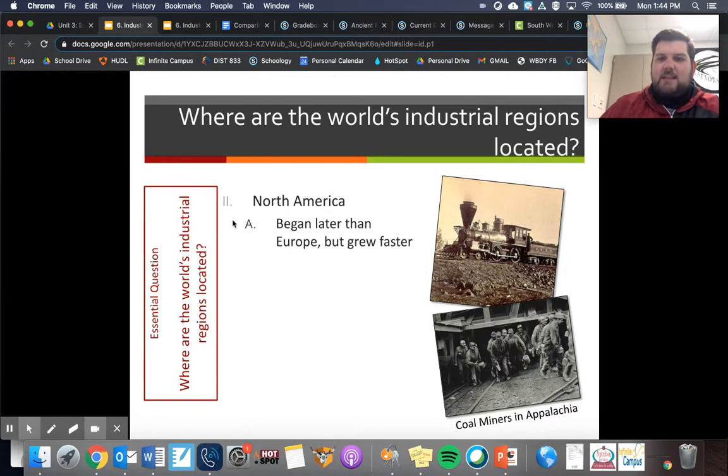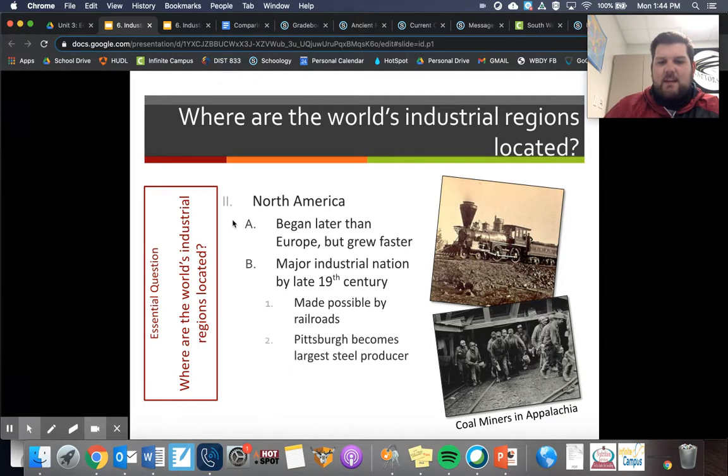They're more in the mid 1800s to early 1900s, where they really become an industrialized nation. But they are the major industrial power by the late 1800s, early 1900s. This was made possible by railroads. Railroads were a huge invention in the United States in the late 1800s, and they allowed products to be shipped and things like that. Pittsburgh becomes the largest steel producer. It makes sense that their football team is named the Steelers. That's not by accident. The steel factories in Pittsburgh played a big role in that economy.